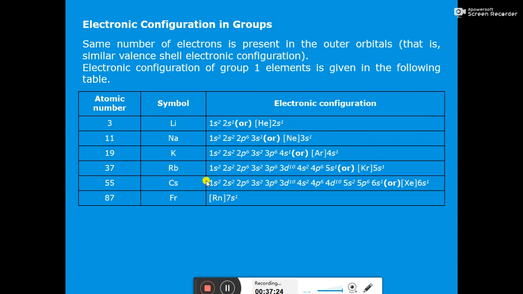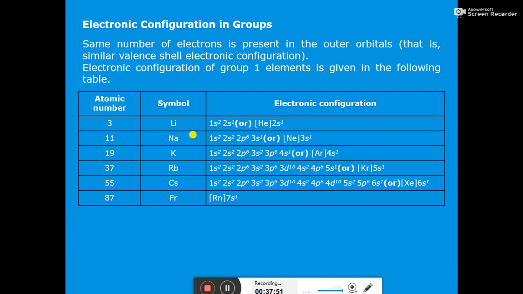Then for cesium we are having 1s2 2s2 2p6 3s2 3p6 3d10 4s2 4p6 4d10 5s2 5p6 6s1. So up to 5p6 we are having the configuration similar to xenon. So in the square bracket we'll write Xe and thereafter 6s1. And in case of francium, atomic number 87, so up to 86 we have radon. So in the square bracket we can write Rn and thereafter we can write 7s1.